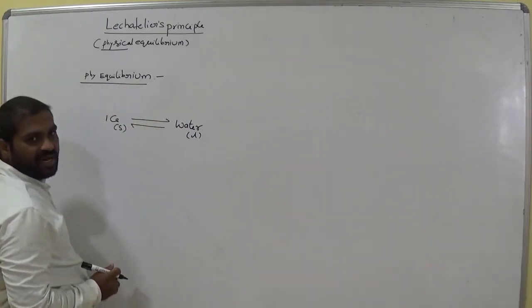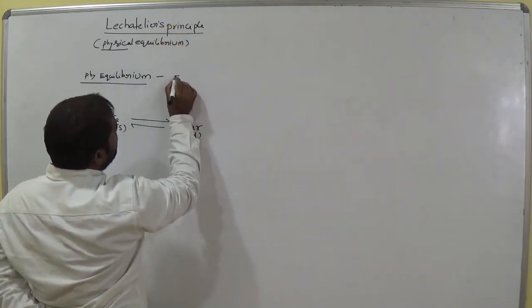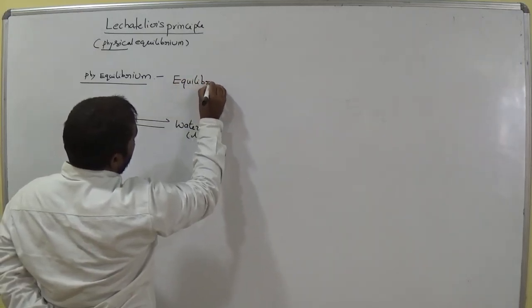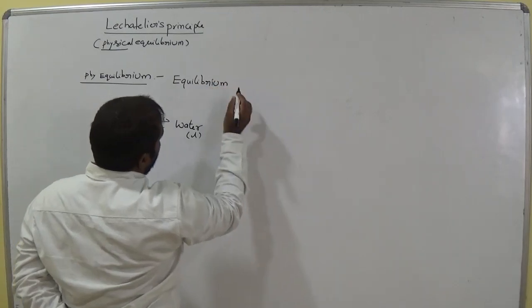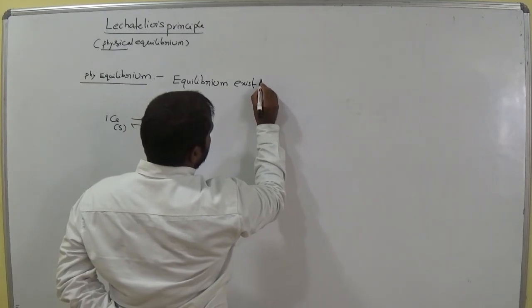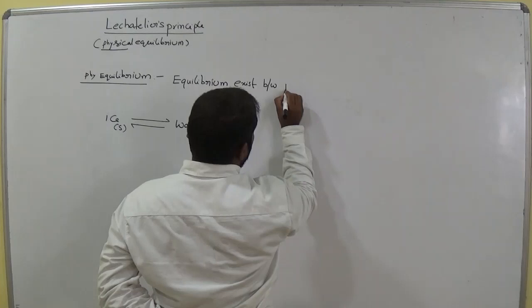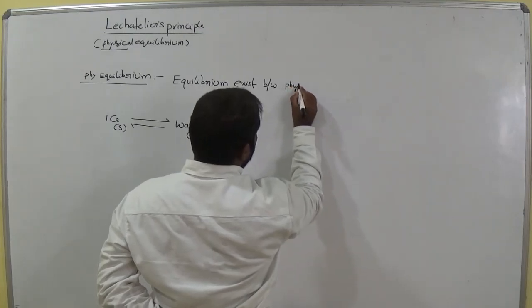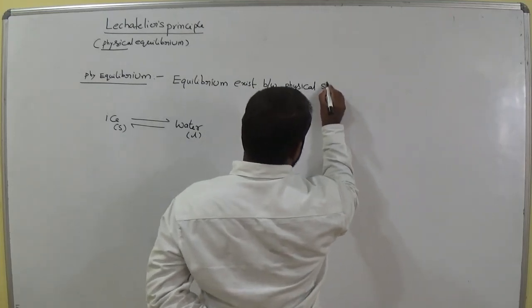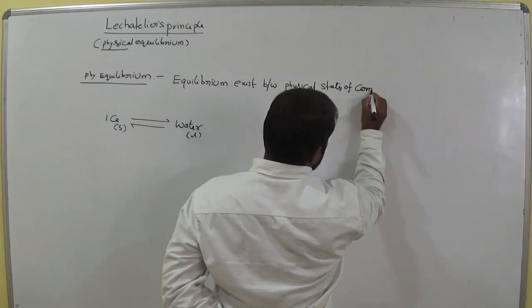Simply write: equilibrium exists between physical states of components.